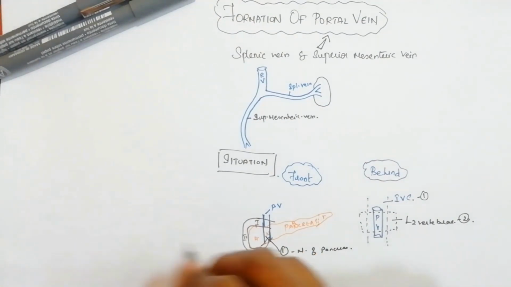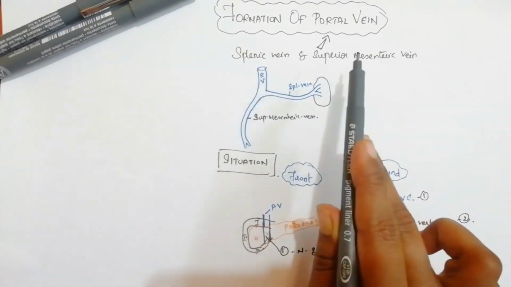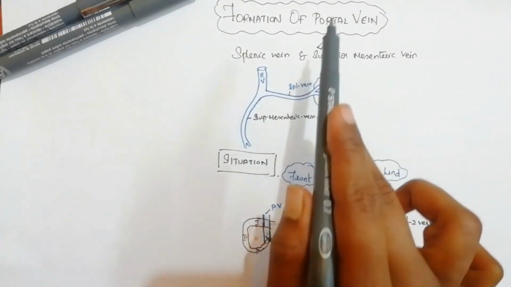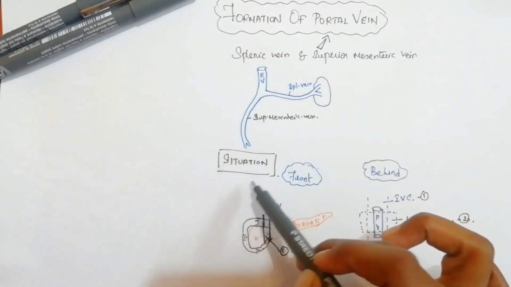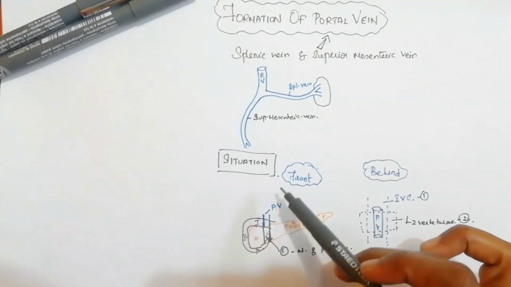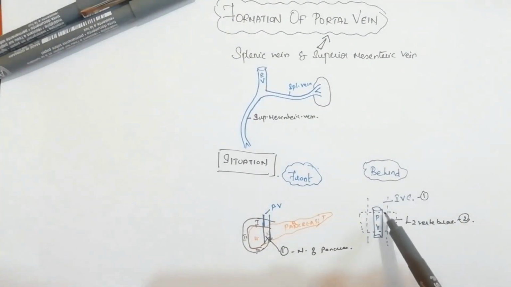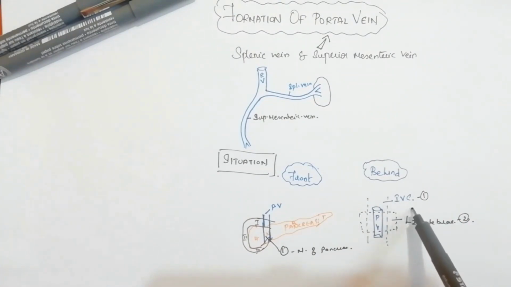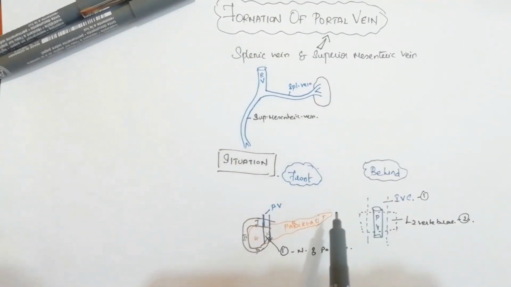So that's it. So this is all about the formation. It is mainly by the splenic vein and superior mesenteric vein which join together to form the portal vein, and situated in front of the portal vein we have got the neck of pancreas. Behind the portal vein we have got two structures, one is the inferior vena cava and behind that we have got a vertebra, the L2 level lumbar vertebra. So that's all about the formation, and we will deal with the relations.